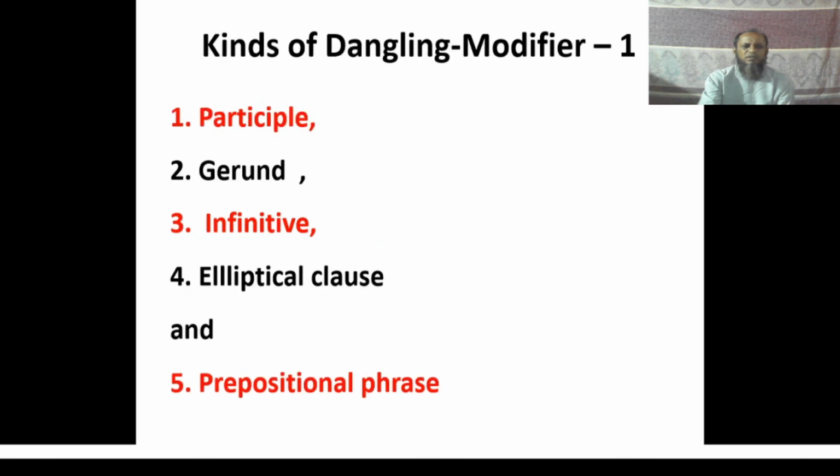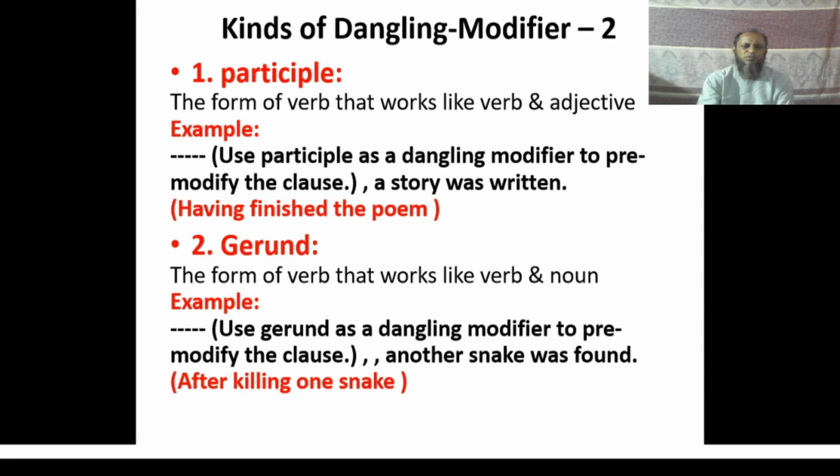Look at the next slide. The next slide consists of different kinds of dangling modifier. Do you know what dangling modifier is? Dangling modifier is such kind of modifier where the doer of the verb remains unclear. There are 5 kinds of dangling modifier: participle, gerund, infinitive, elliptical clause, and prepositional phrase. Let us see the examples.